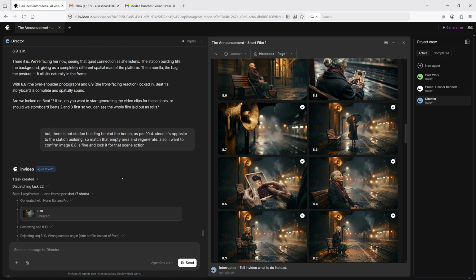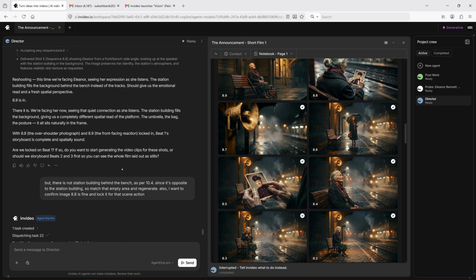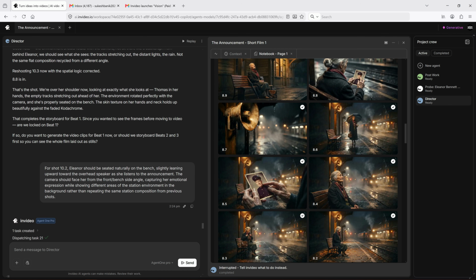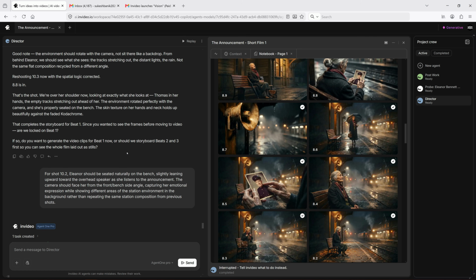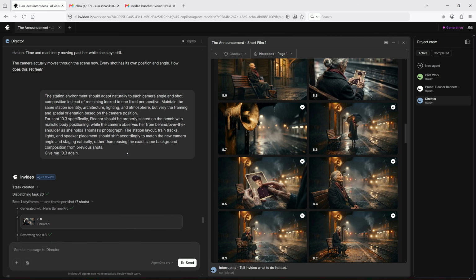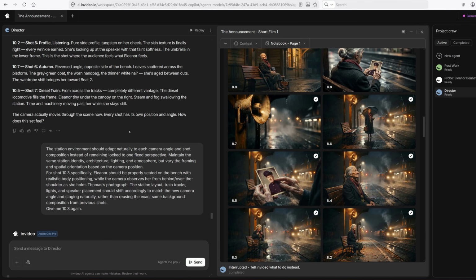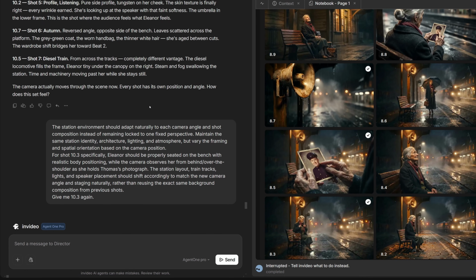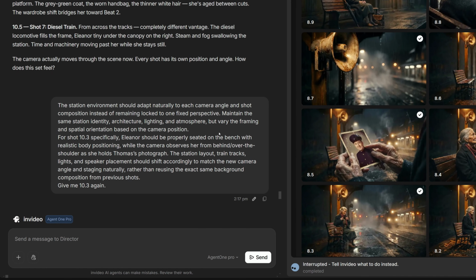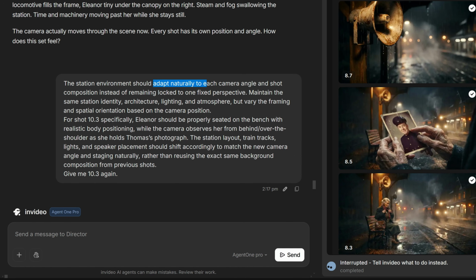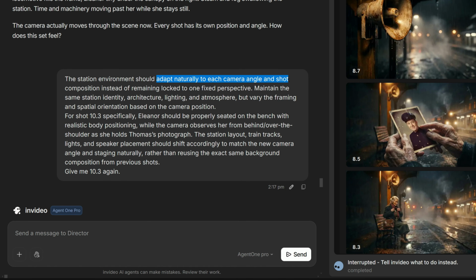In a way, this happened because the locked platform reference was being respected very strongly. While that helped preserve continuity, it also meant that camera positioning sometimes became too rigid. For example, I wanted an over-the-shoulder shot of Eleanor holding Thomas's photograph. The shot was technically generated, but the surrounding platform framing remained almost unchanged. I had to spend time directing Agent 1 on how to separate environmental continuity from camera placement.